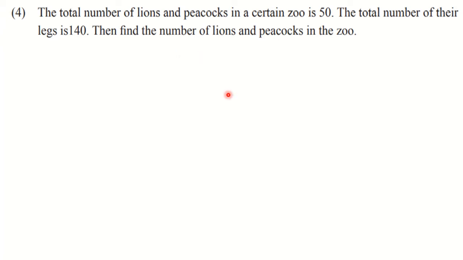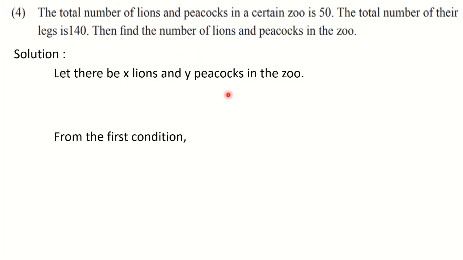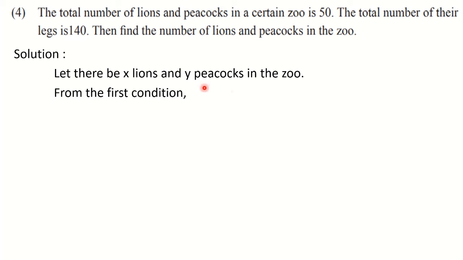Let the number of lions be x and the number of peacocks be y, or let there are x lions and y peacocks in the zoo. You can write down the statement as you want. Either you can write down let the number of lions be x and let the number of peacocks be y, or you can write down let there be x lions and y peacocks in the zoo. Now let us make use of the first condition.